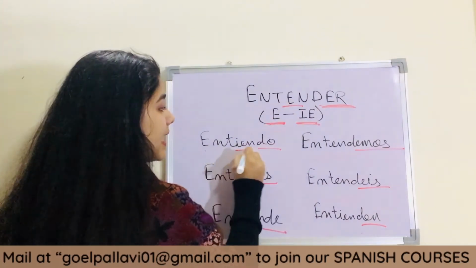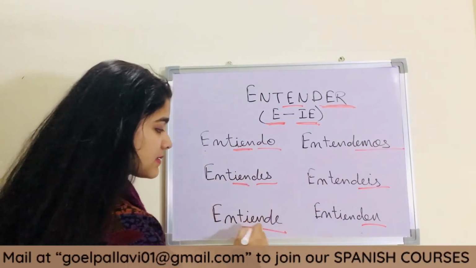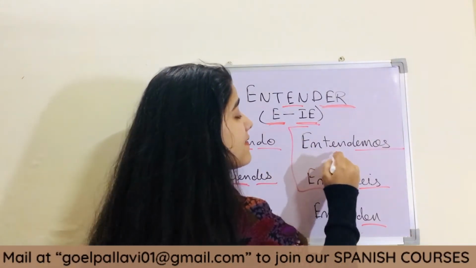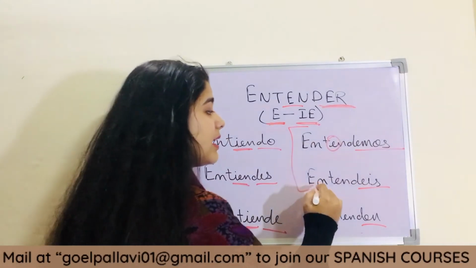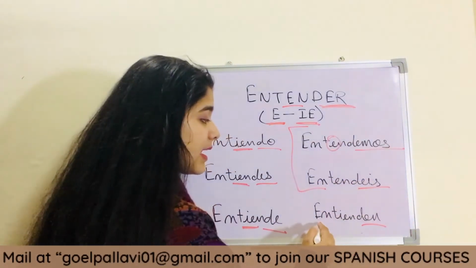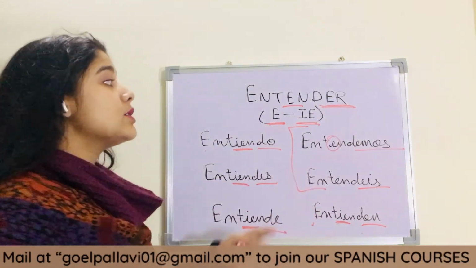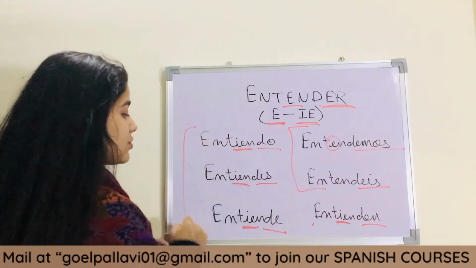E, IE. Entiendo, entiendes, entiende. These are exceptions. Entendemos. We are not changing this. Entendéis. Obviously we will change the others. So these are the exceptions and these are the conjugations.